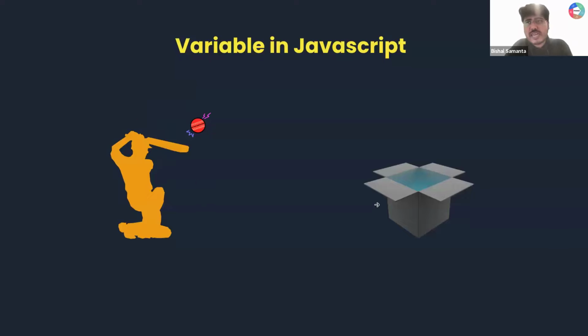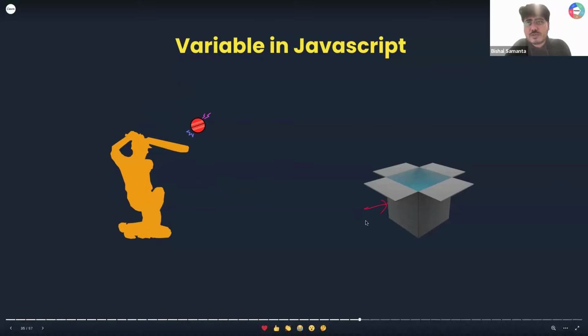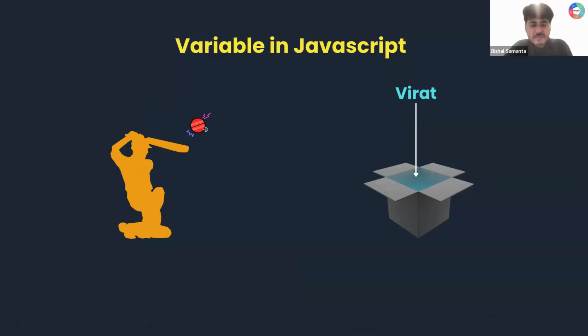First, I'm supposed to take an empty box, and inside this box, I'm supposed to store this value Virat that I have. That is the problem statement a variable solves. A variable in a programming language is nothing but an empty box which can store some data in it.